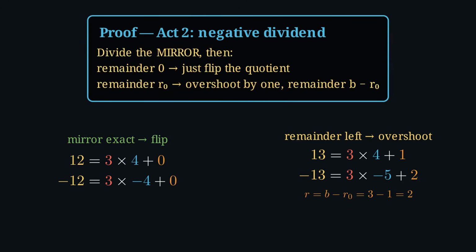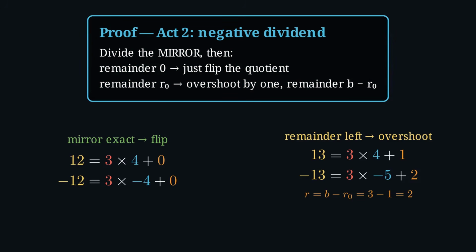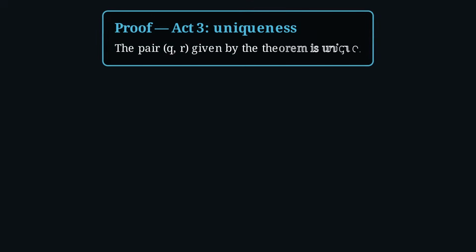In general, for a negative dividend, divide its mirror. Exact? Just flip the quotient, remainder 0. A remainder r? Drop the quotient one more, and the new remainder is b minus r, always from 0 up to b. Legal every time. Act 3. The only answer. The pair q, r is unique.